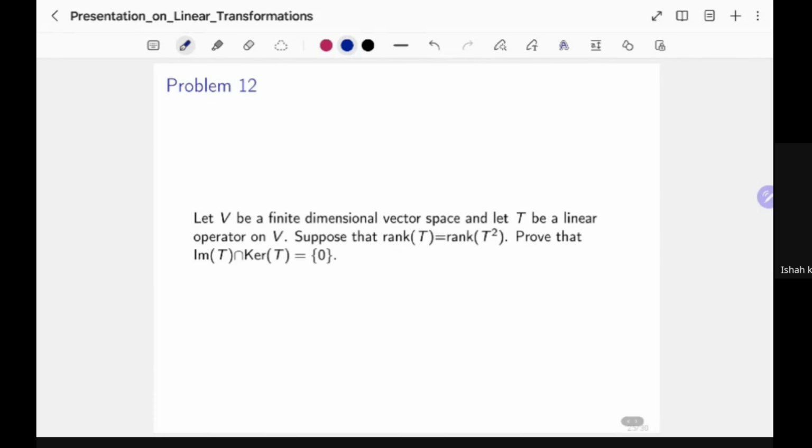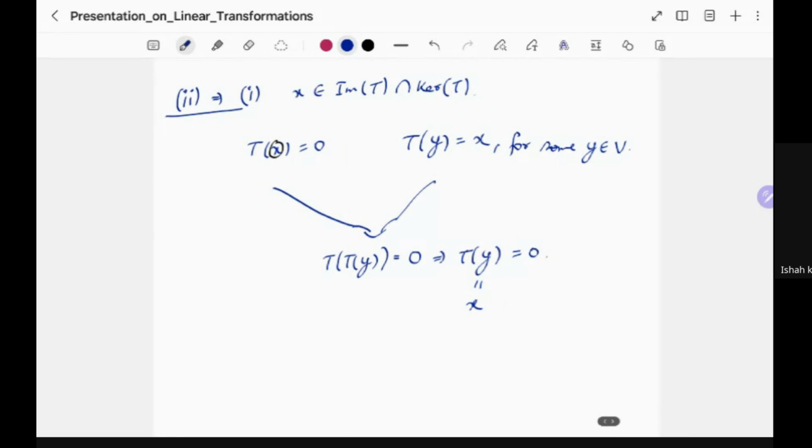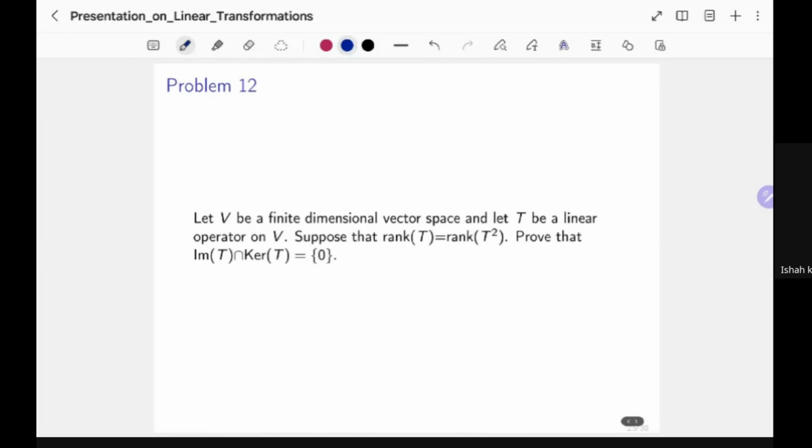Okay, so you can see the image of T intersection kernel of T is 0. That we have to prove. Well, I want to use this equivalence that we have just proven. And using that equivalence, the number of steps required to prove this is lesser, just because we have problem 12, problem 11, and we have proven the details.